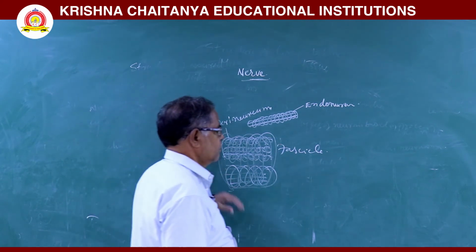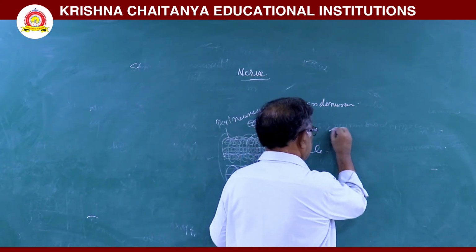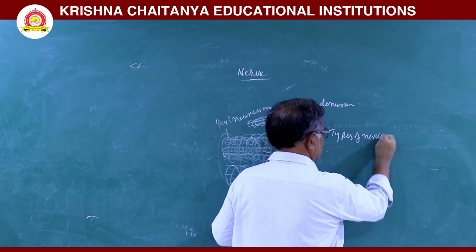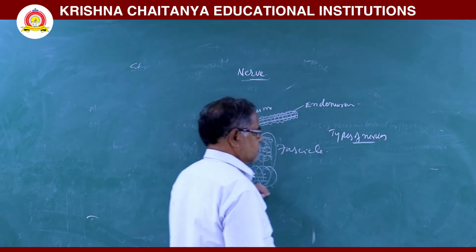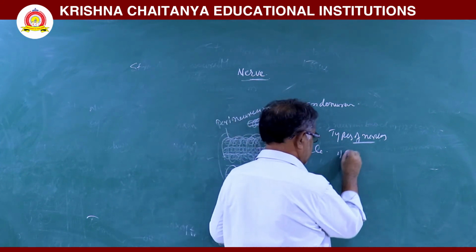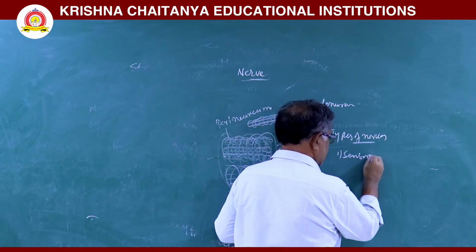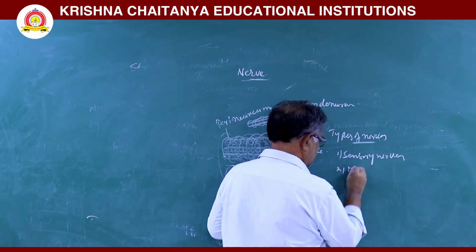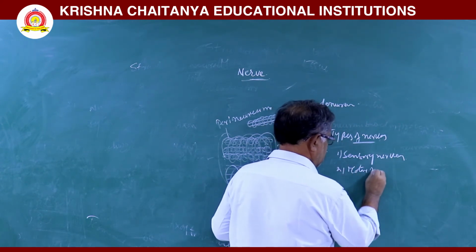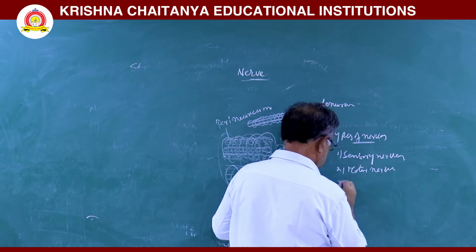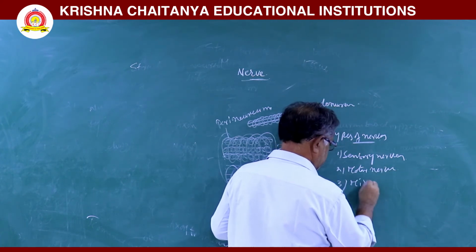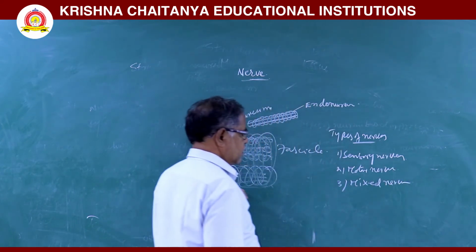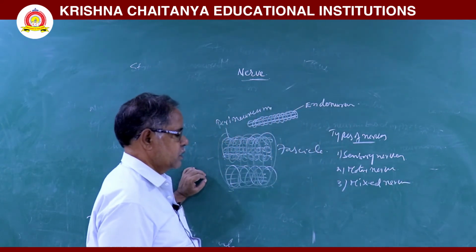Now, nerve is formed. Next, types of nerves. There are sensory nerves, motor nerves, and mixed nerves.